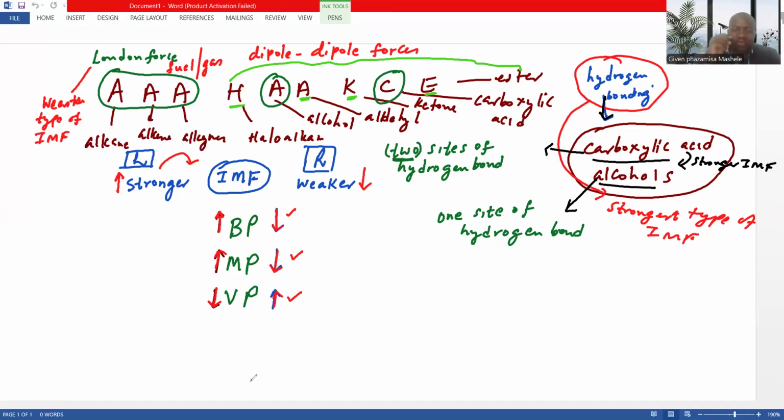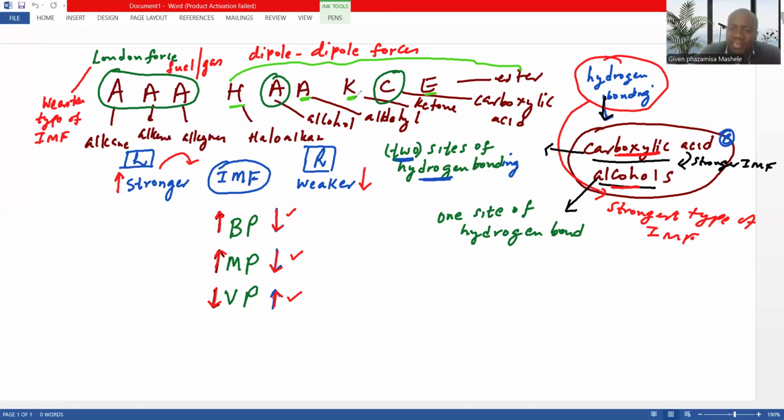That's why if we compare a carboxylic acid and an alcohol, the boiling point of the carboxylic acid will always be higher than that of the alcohol. Why? The carboxylic acid has two sides of hydrogen bonds as compared to that of alcohol.